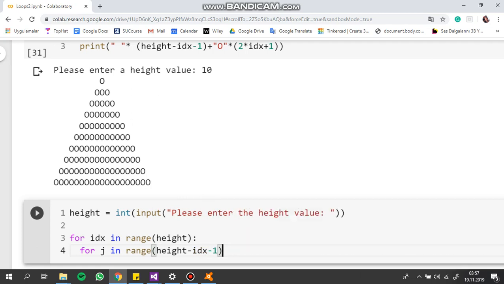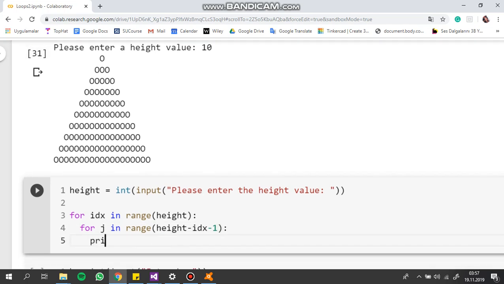Why is this the case? Because I know that in each line I have height minus idx minus 1 spaces. So I'm iterating a loop this many times, and in each iteration I'm putting a space. So let's print the space.